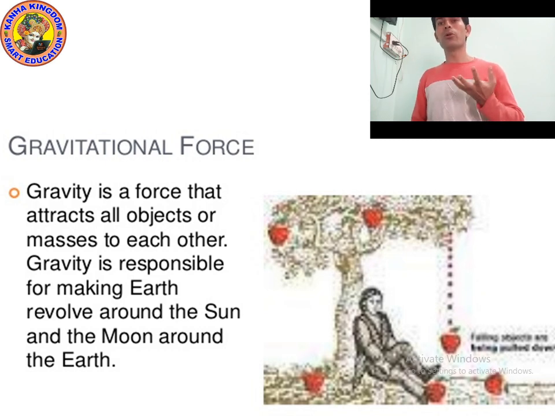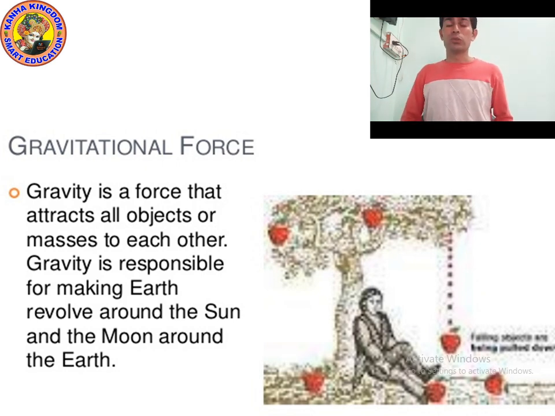If you throw a ball, it will come down. If you throw a stone, it will come down. Why? Because the earth is applying force on the stone, the earth is applying force on the ball. But the point is, at the same time, the stone and ball are also applying gravitational force. But their force, the force of the stone and the force of the ball, is weak in comparison to the force of the earth. That's why they come down.